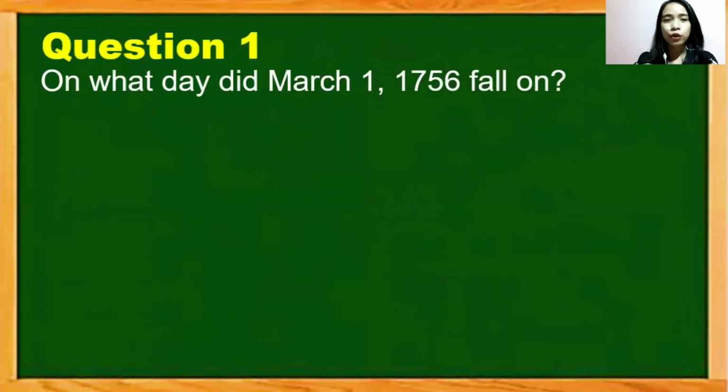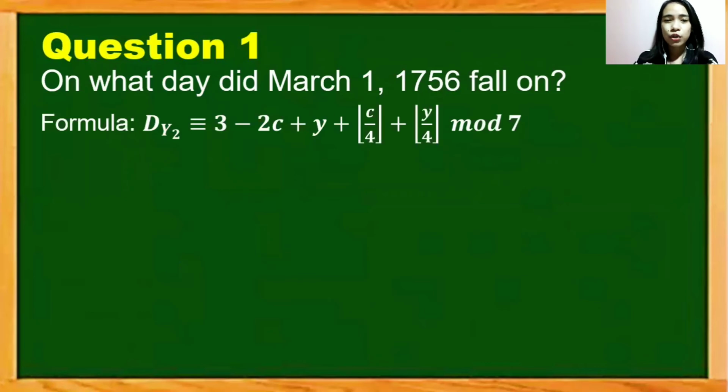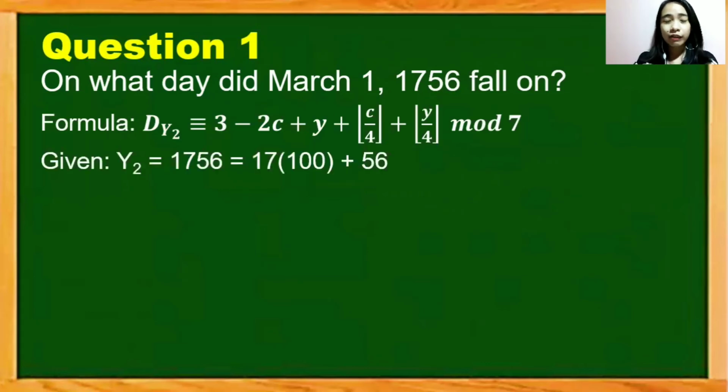For example, question 1. On what day did March 1, 1756 fall on? So we just simply copied our formula here. And then the given, so the only thing that we can actually use from the given is the 1756. So we re-express our 1756 here as 17 times 100 plus 56. So our small c is 17 and our small y is 56.